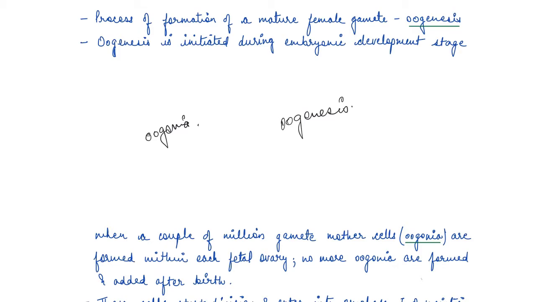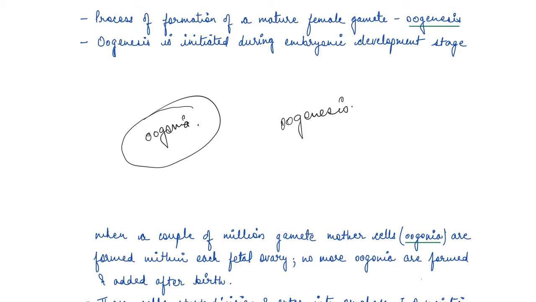So remember that after birth of a female child, no more oogonia are formed. Females are born with the entire set of oogonia, or mother cells. They are not formed after birth of a female child.